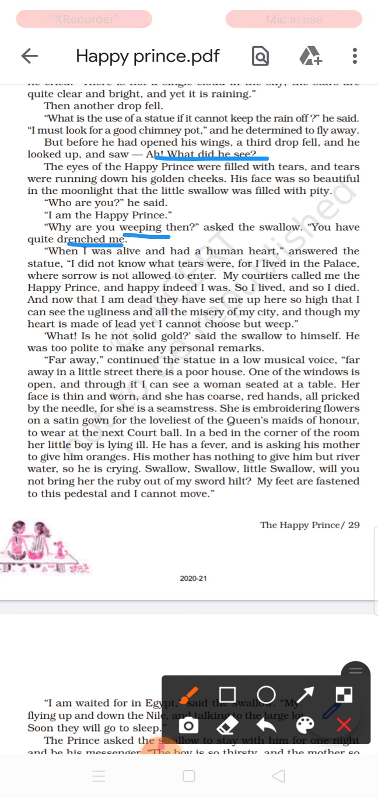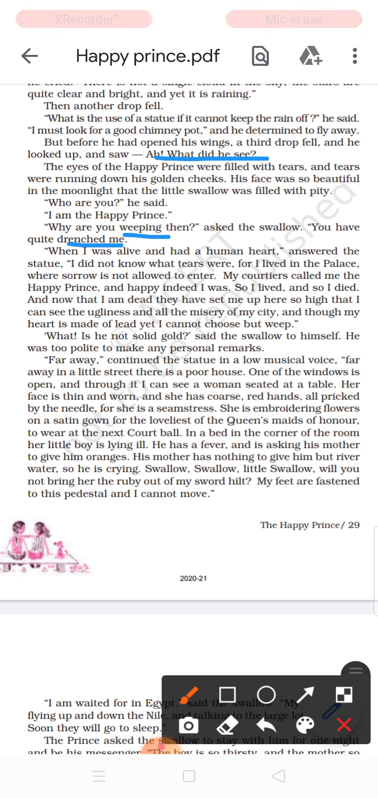When I was alive and had a human heart, answered the statue, I did not know what tears were, for I lived in the palace, where sorrow is not allowed to enter. My courtiers called me the happy prince, and happy indeed I was. So I lived, and so I died. And now that I am dead, they have set me up here so high that I can see the ugliness and all the misery of my city, and though my heart is made of lead, yet I cannot choose but weep.